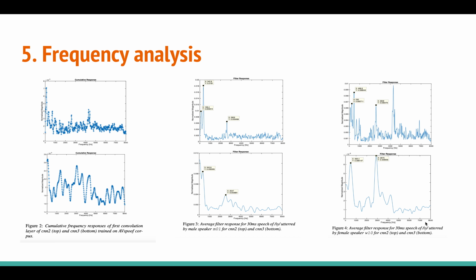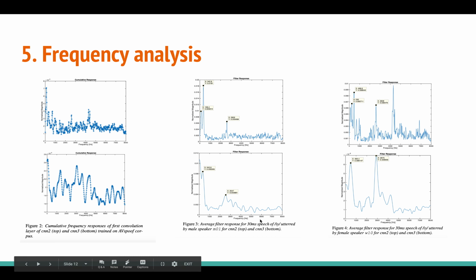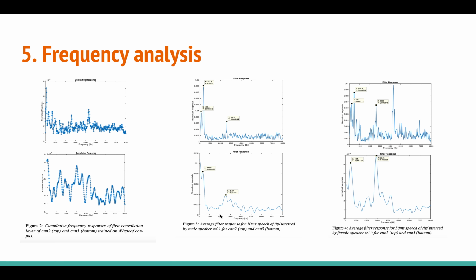It's the same phoneme E, but you can see the frequency response is almost flat after high frequency for the male voice. But for the female voice, the frequency response is really peaky after, let's say, 2K, right? So this is very interesting, and this is for CNN2 and this is for CNN3.